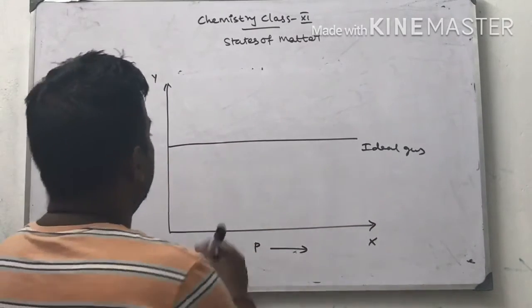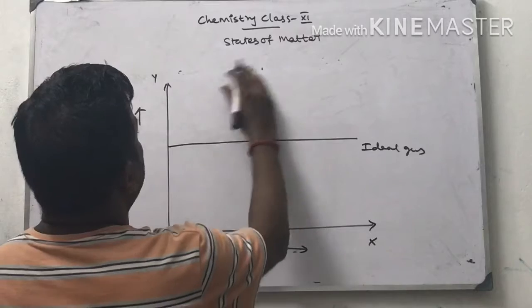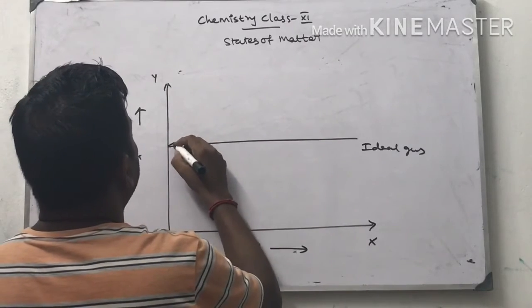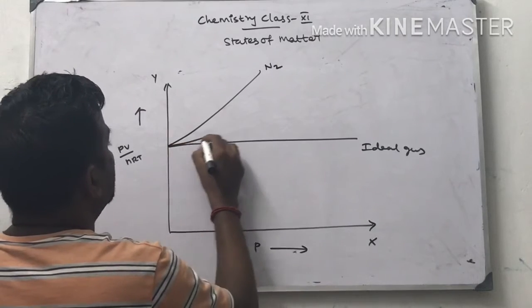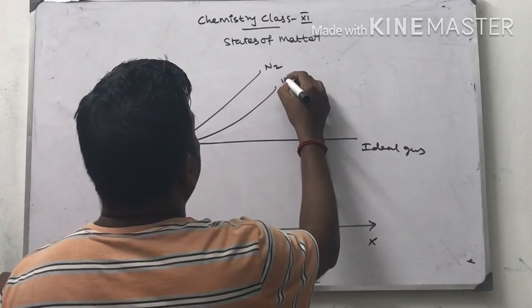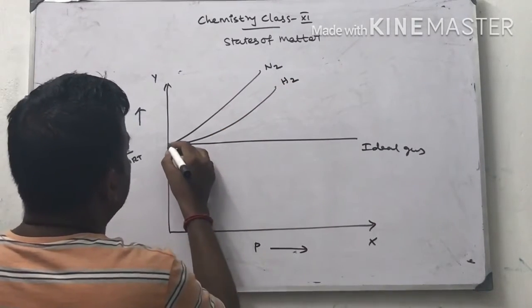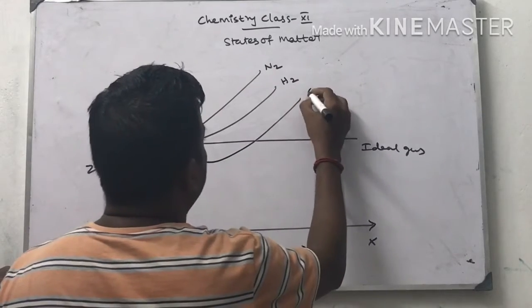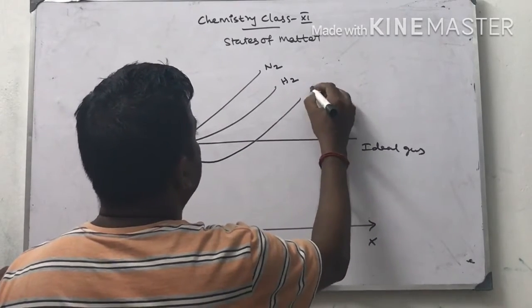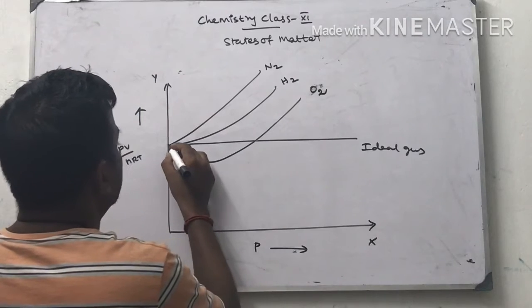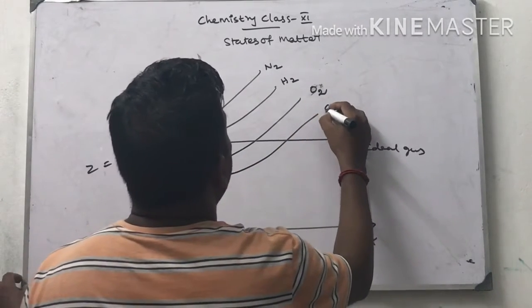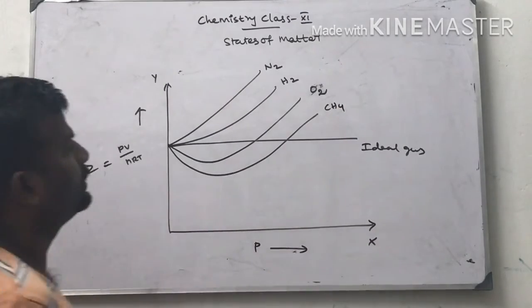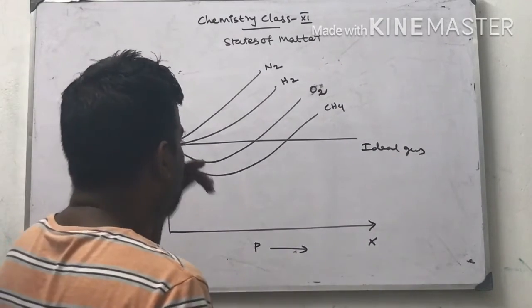First we start with nitrogen gas, N2. Next one is hydrogen gas. Next one is oxygen gas. Next one is methane gas. So this is the graph given.